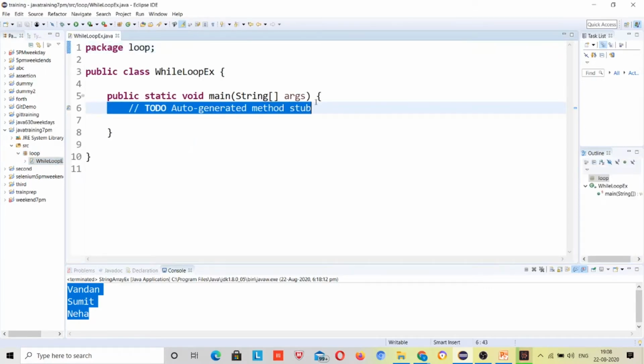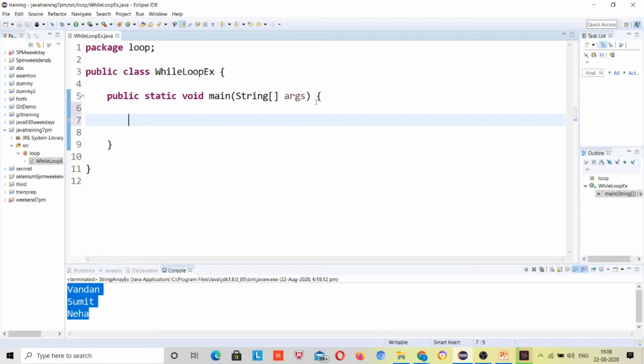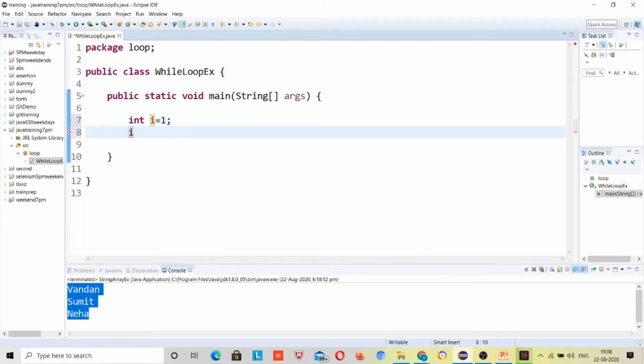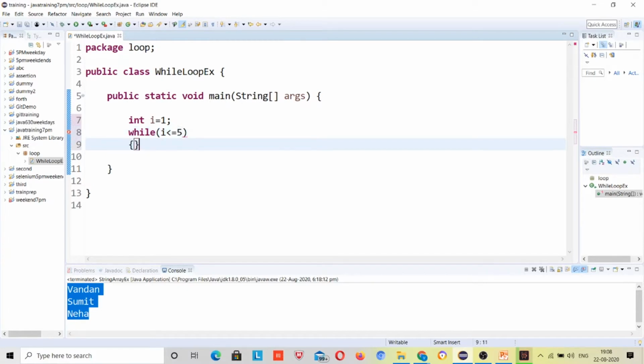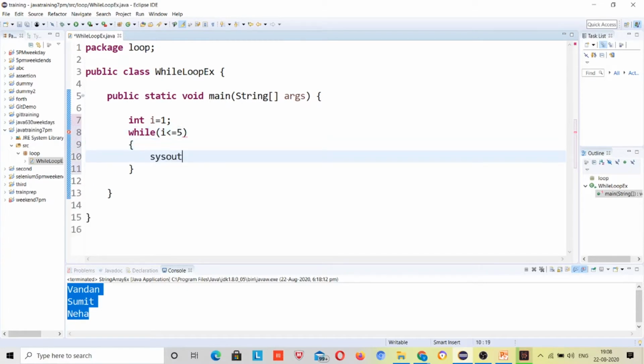Now what I will do, I'll declare a variable int i is equal to 1, while loop and i is less than or equal to 5 and print sys out i.